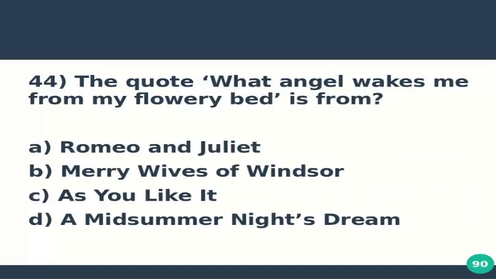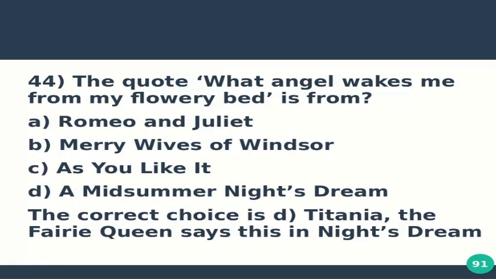Question number 44 is, the quote, "What angel wakes me from my flowery bed," is from option A, Romeo and Juliet, option B, Merry Wives of Windsor, option C, As You Like It, and option D, A Midsummer Night's Dream. The correct answer is D. These lines were said by Titania, the Fairy Queen, in the play A Midsummer Night's Dream.